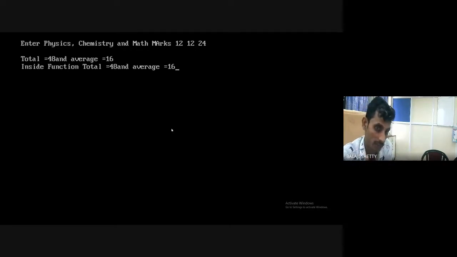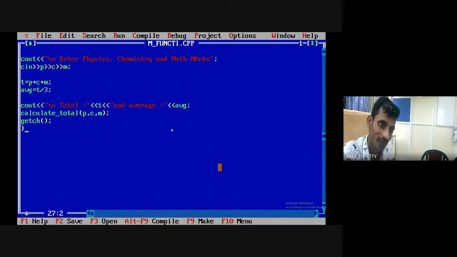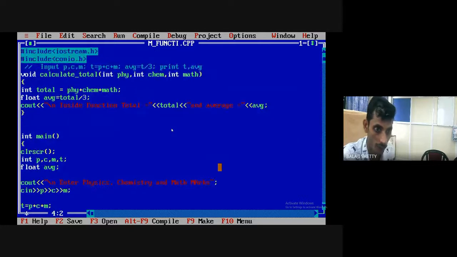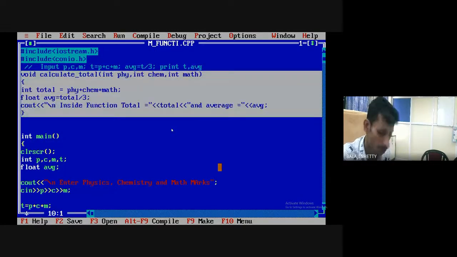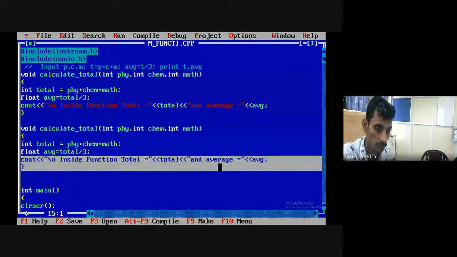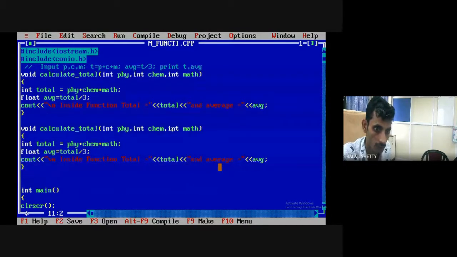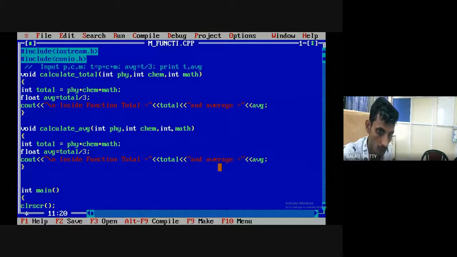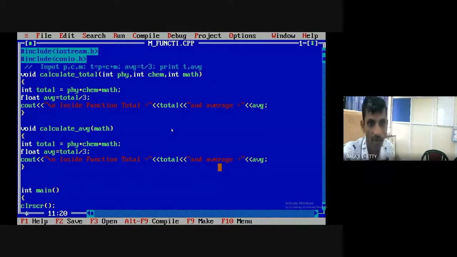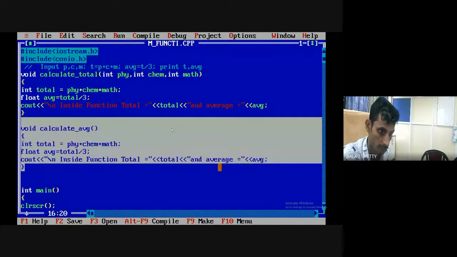Try to understand. Okay. So here I can create one more function, calculate average. And here, see, already I have calculated total. Okay, just let me save this program.